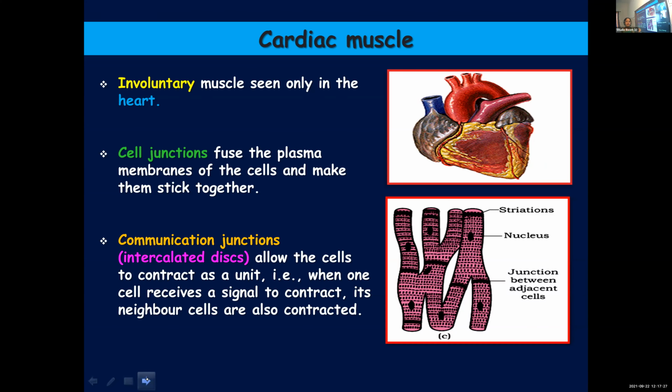And here you can see faint striations. Faint striations can be seen. They are also uninucleated. Only our skeletal muscle is multinucleated, and you might feel that it is multinucleated, but different cells are fused together. The junctions between the cells are fusing together. That is why you feel these are different cells fused together. They are actually uninucleated. Then faint striations are there and they are branched. Uninucleated. Involuntary, found only in the heart.